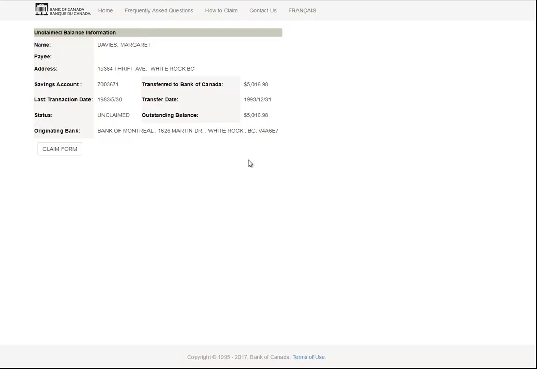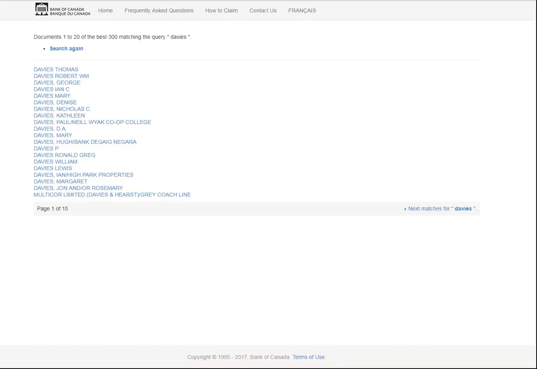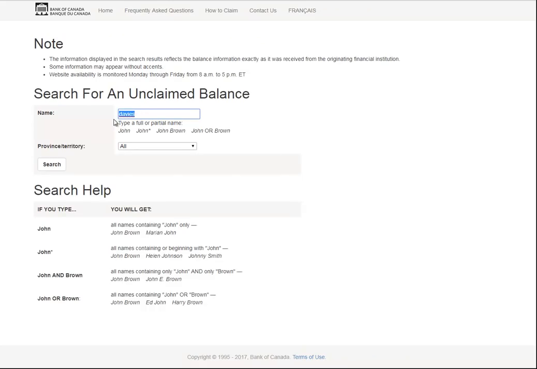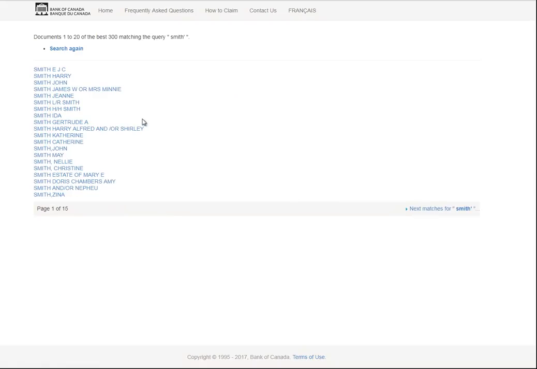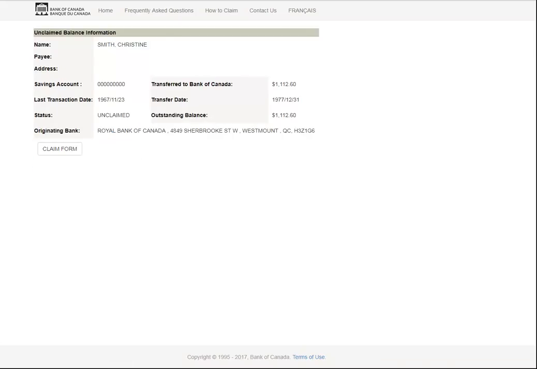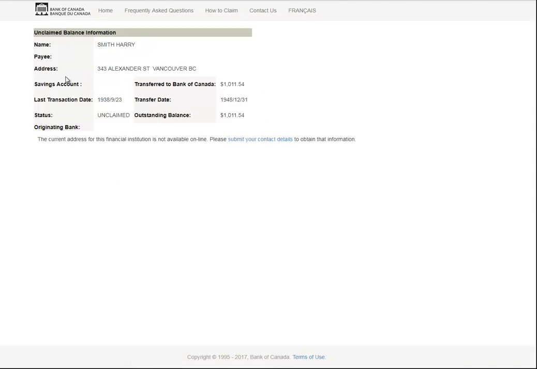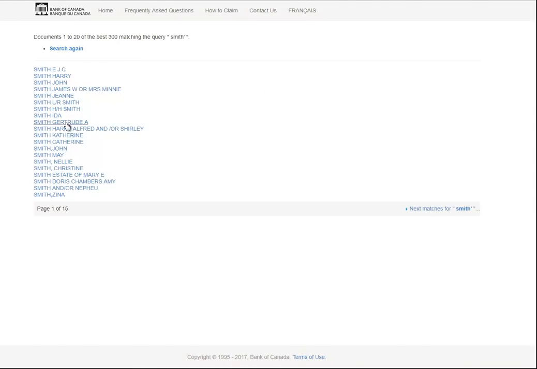Okay, and in this step, I just wanted to show you how easy it is to find these. And again, you could punch in any name you want. You can punch in Smith if you want. Okay. And if you need to find more unique names or more names, if you're running out of names just off the top of your head, you could just go to a phone book as a memory jogger to find names to search.